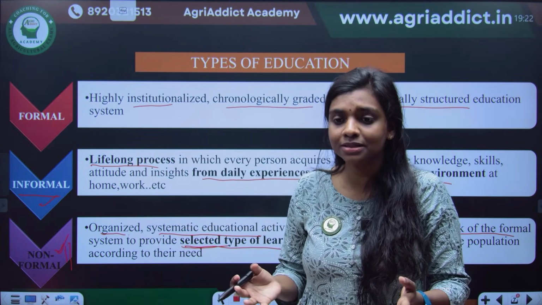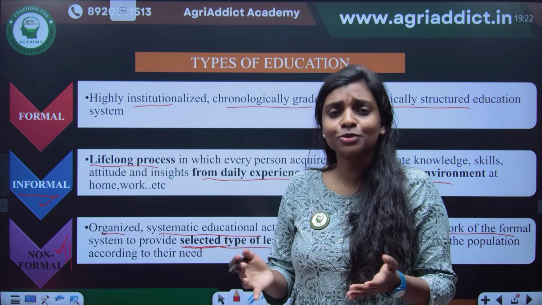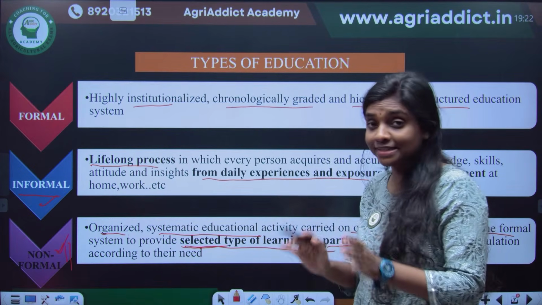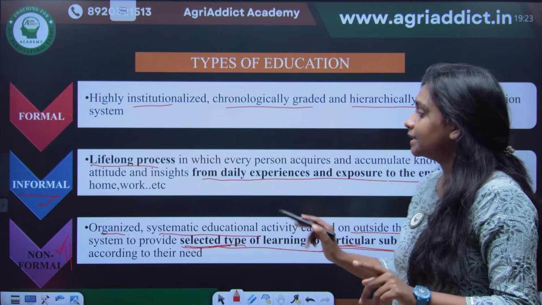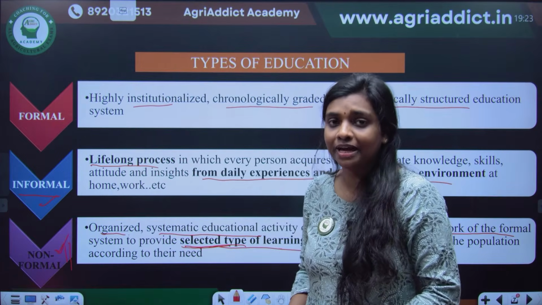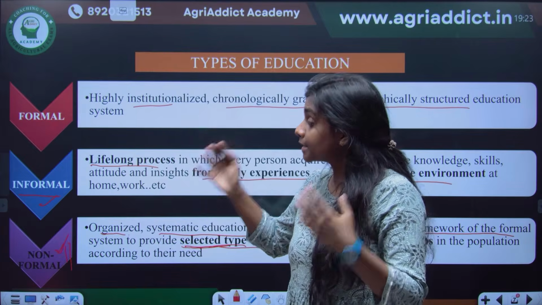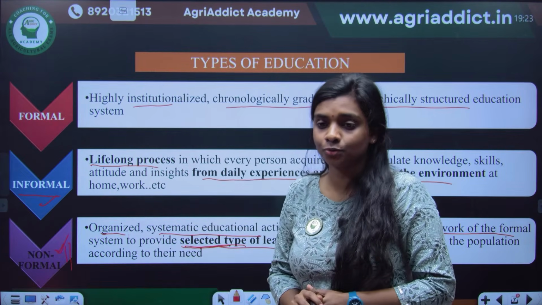Only the rice farmers who want to learn about pest management will attend the program. So it is a selected type of learning for a particular subgroup. The learning and teaching process will happen, but it will not be as strict as in formal education. That is outside the framework of school.